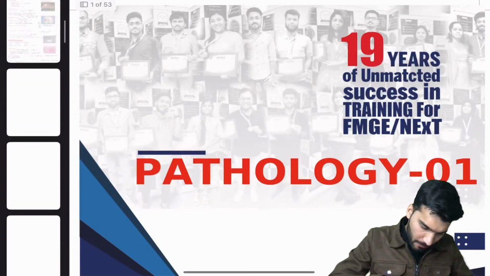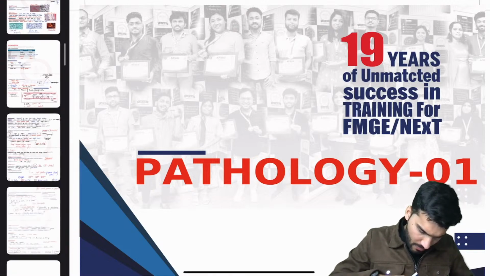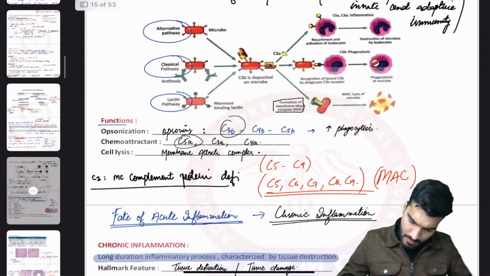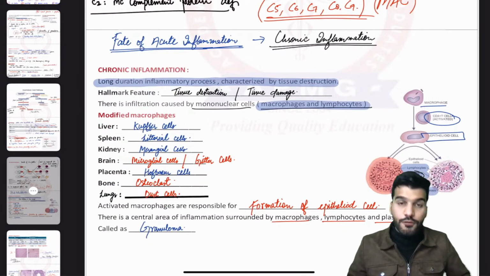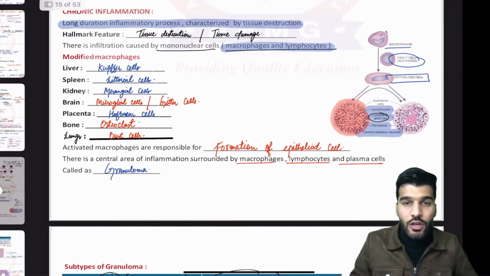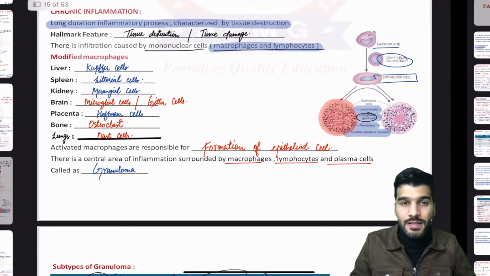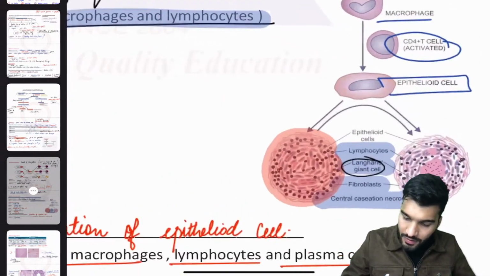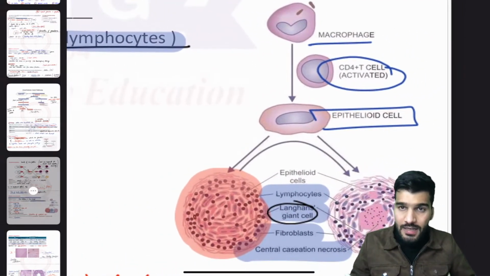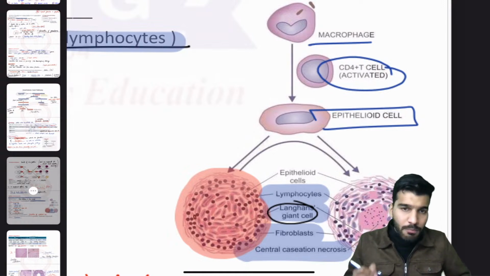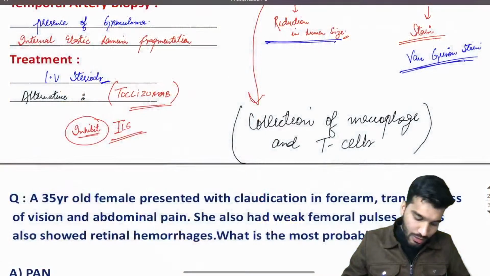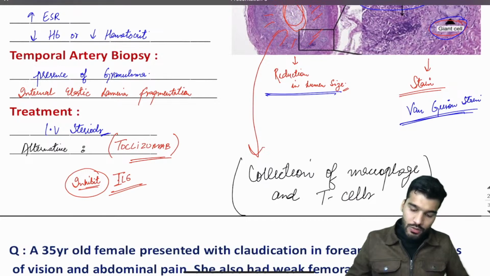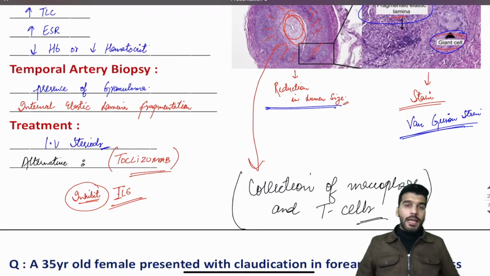See, activated macrophages are responsible for the formation of epithelioid cells, and there is a central area of inflammation which is surrounded by macrophages, lymphocytes and plasma cells, which is called a granuloma. So these macrophages, T cells, and epithelioid cells all combine and give rise to the granuloma. Is that clear? Okay, that's all about temporal arteritis. Okay, can we move to the next part?